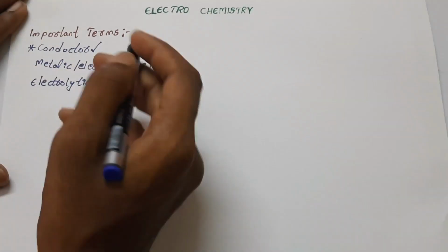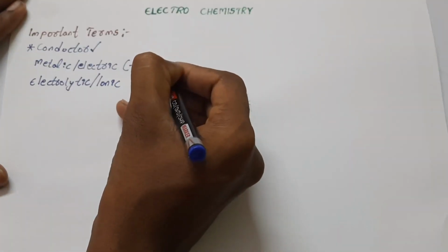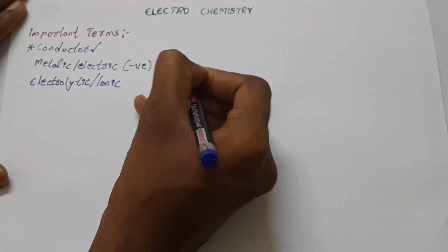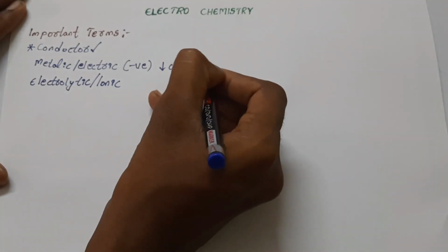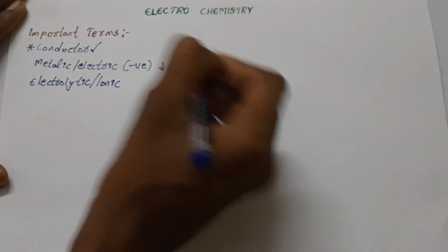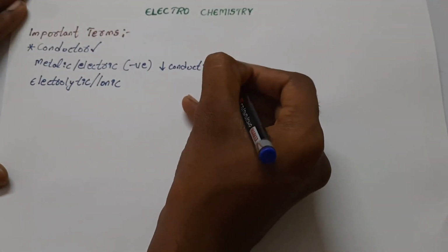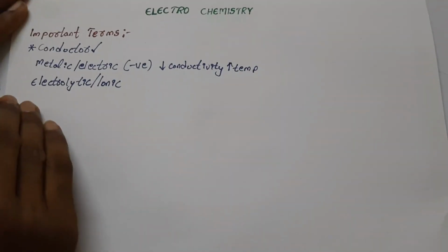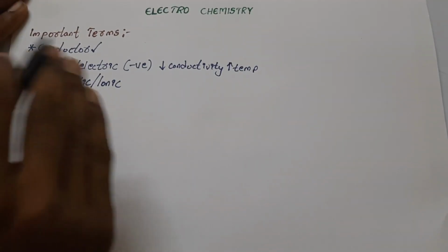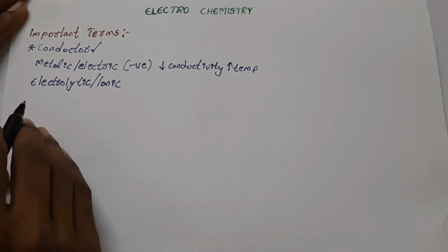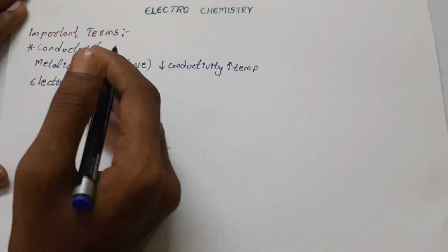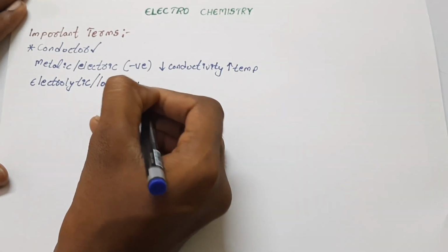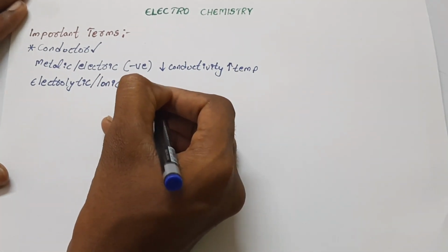In metallic conductors, as the temperature increases, the conductivity decreases. Whereas electrolytic conductors, or ionic conductors, conduct electricity due to the movement of ions, that is, positively or negatively charged particles.